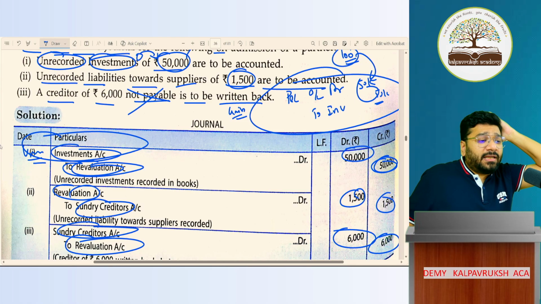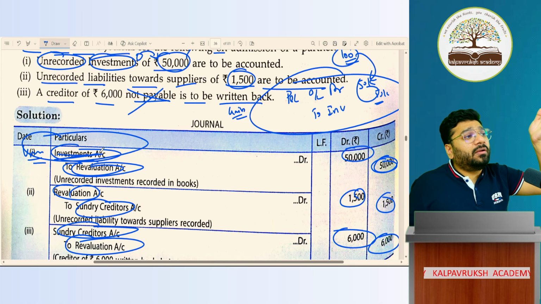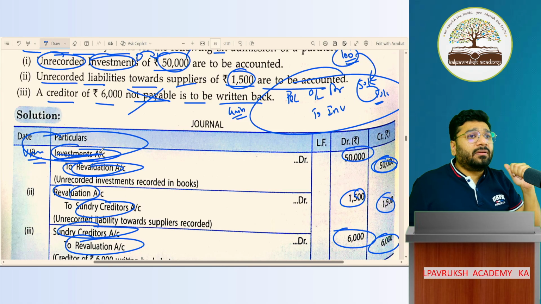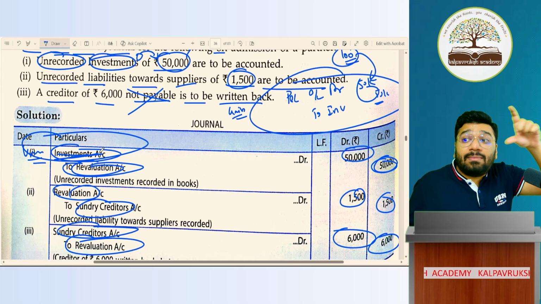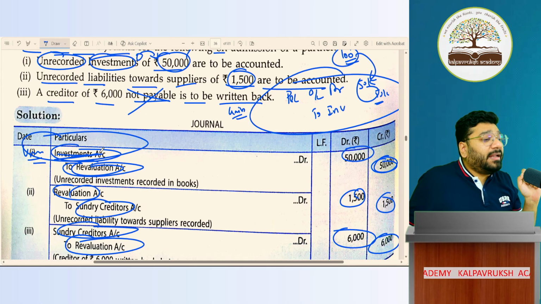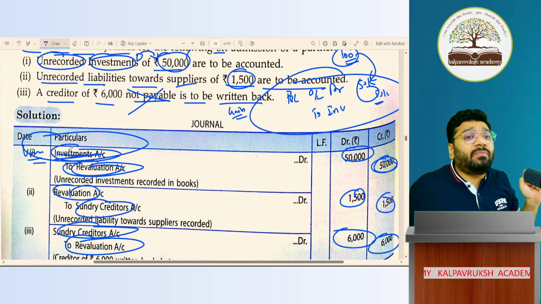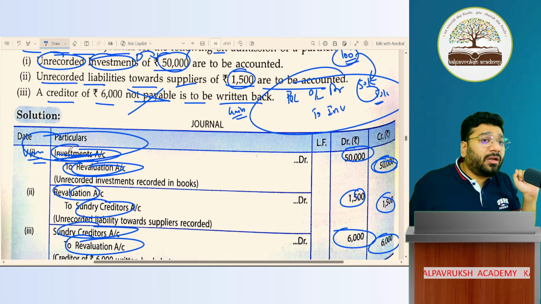He's telling, sir, I don't write investment here. I will record the ledger name as unrecorded asset. What is that asset? I should know, no. As an owner, I need to know what it is. So you have to write the name of the asset. Guys, you can never write unrecorded asset or unrecorded liability. You have to write the name of that asset and liability. Got it, not got it.